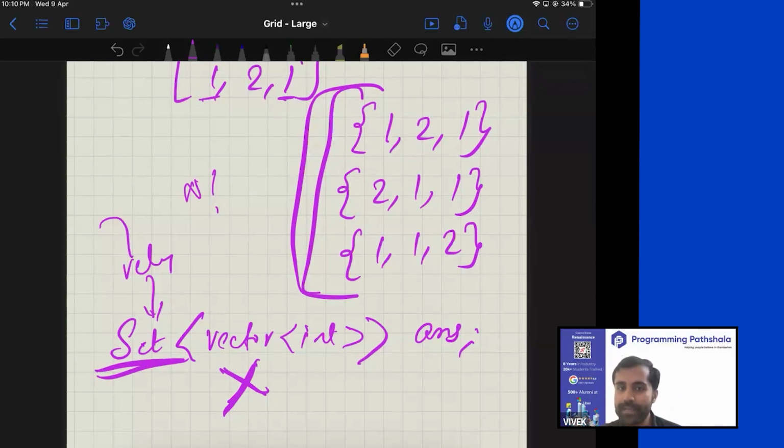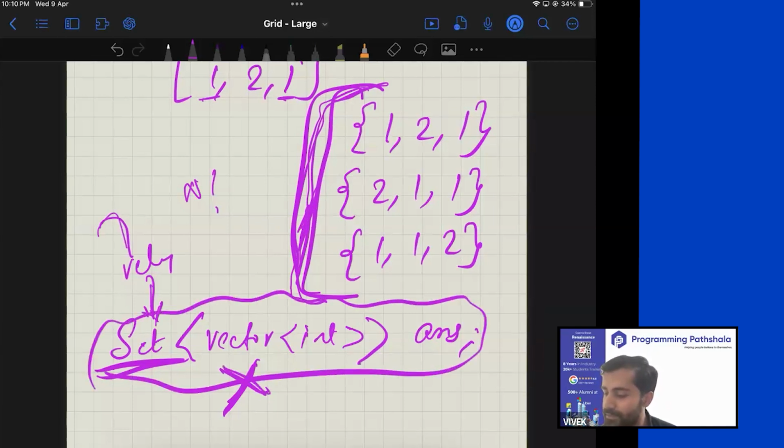Even if you ask this question from ChatGPT, and ask it to come up with a brute force, naive solution, if you tell ChatGPT, hey, suggest me a way to do this thing, ChatGPT would give you the right solution right away, because it's a very famous problem. It will not probably ask you to think about set. So it will not make you think from first principles. But if you think like a human from first principles, you would think, let's use a set. But I told you, using a set is not the way out.